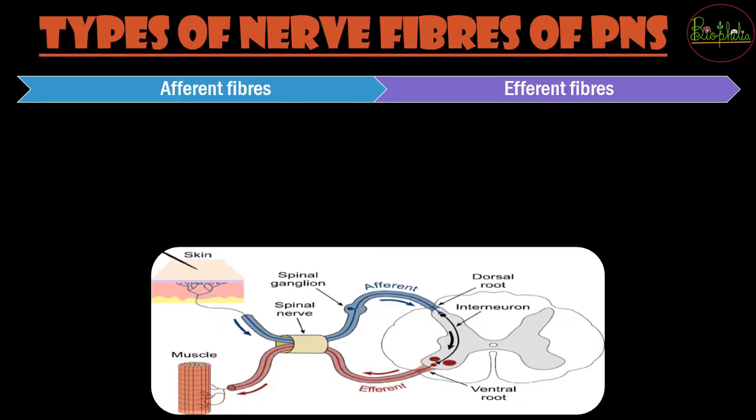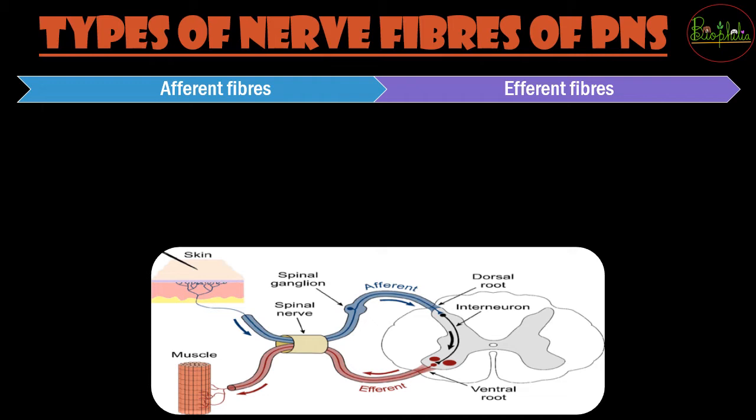So now we are at the place where we can see the different nerve fibers, because we are discussing the peripheral neural system. Peripheral neural system का major part क्या होता है? The nerve fibers. So these nerve fibers are going to be of 2 types. The first one is the afferent ones. The second one are the efferent ones.